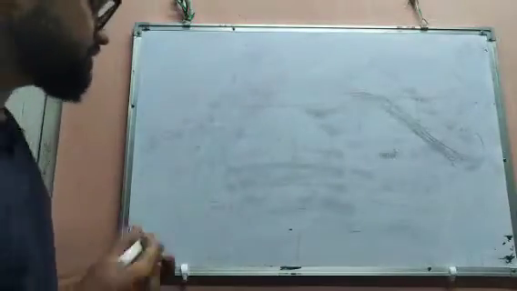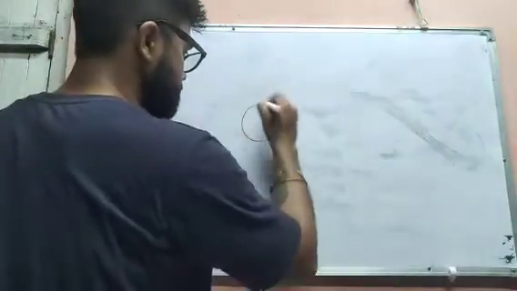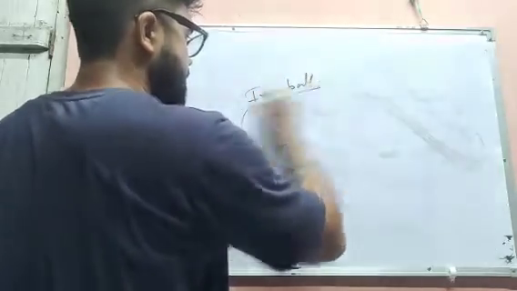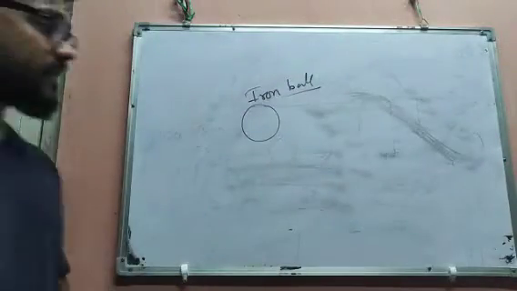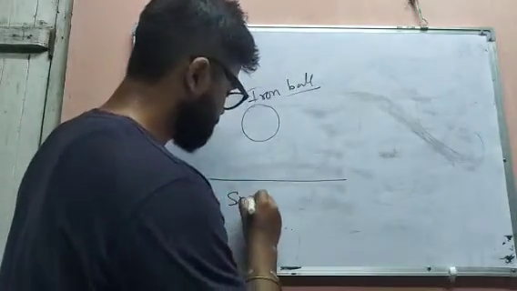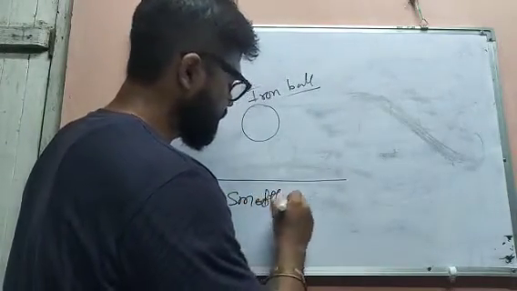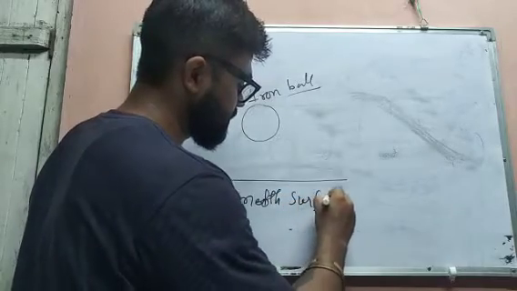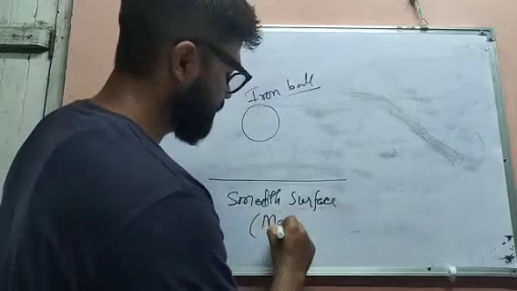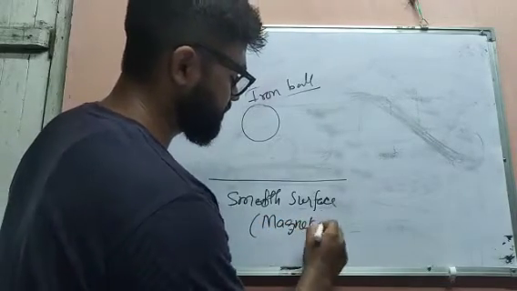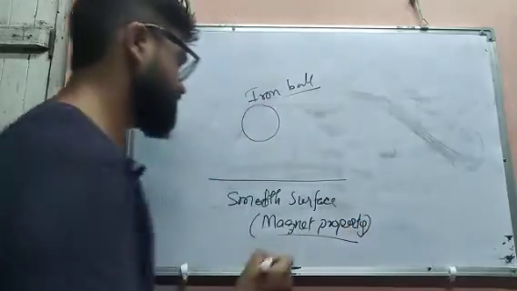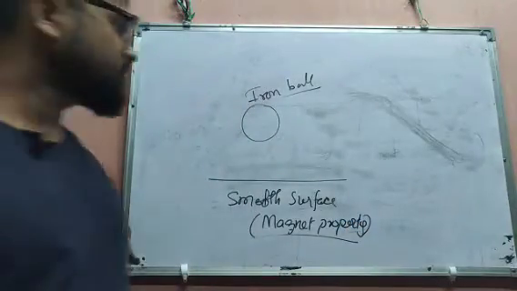Say I have given you an iron ball, and I am giving you a very smooth surface, which is also made from something which has some magnet property. Now what will happen?